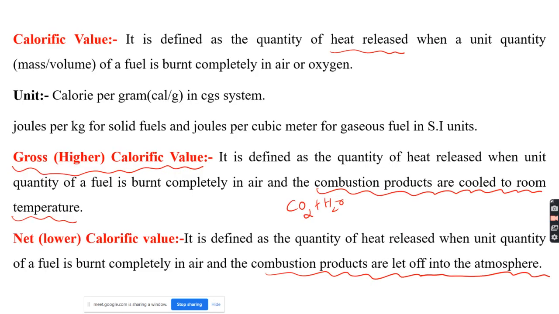Just recollect how we define the gross calorific value. It is the quantity of heat released when a unit quantity of fuel is burnt completely in air or oxygen. The higher calorific value is the quantity of heat released when a unit quantity of fuel is burnt completely in air and the combustion products are cooled to room temperature. The net calorific value is the quantity of heat released when a unit quantity of fuel is burnt completely in air and the combustion products are let off into the atmosphere.